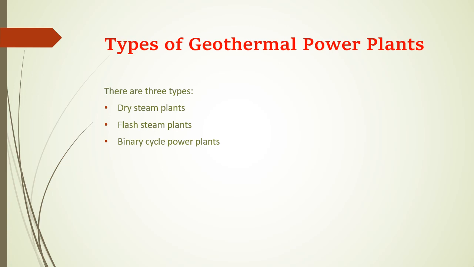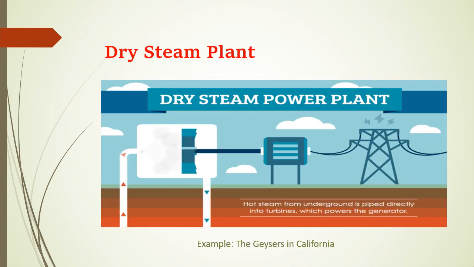Second is the flash steam plants. Third is binary cycle power plants. So, dry steam plants.